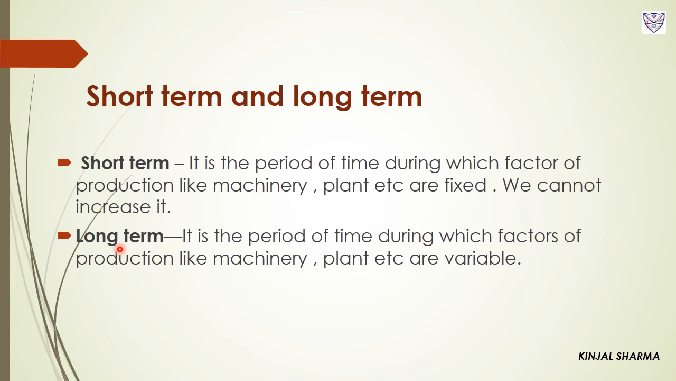Long term. Now it is the period of time during which factors of production like machinery, plant, etc. are variable or they become variable. So long term is a period in which a producer can change all the factors of production. So here in long term, all the factors of production become variable, we can say. For example, the plant, heavy machinery, building of a factory, right? So by increasing or decreasing these factors of production, production can be increased or decreased in long term, and the producer can easily change the size of the firm, and by doing so he can also change the total production to a large extent.